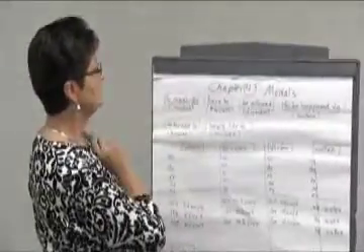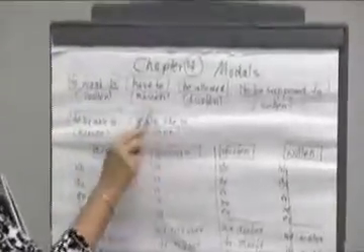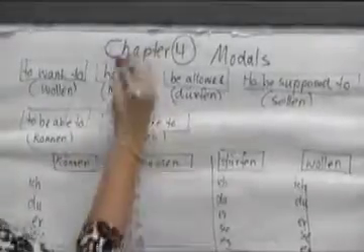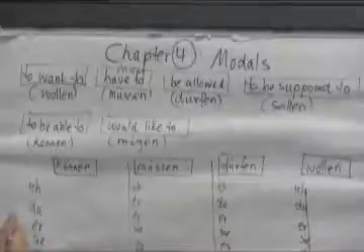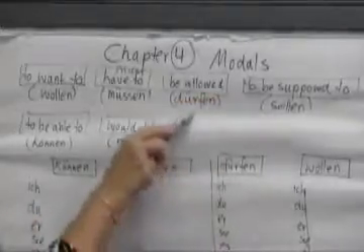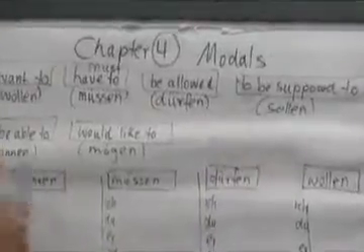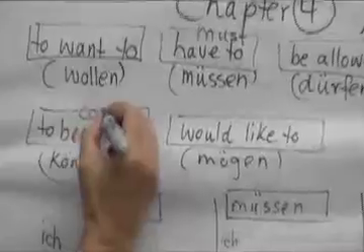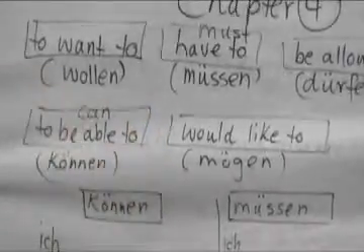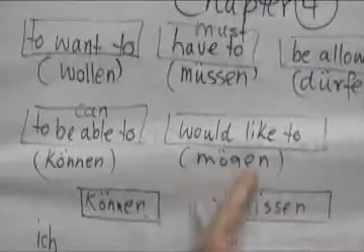To want to, in German, wollen. To have to, in German, müssen. In English we can also say must. You must do something or you have to do something. To be allowed to, dürfen. To be supposed to, sollen. To be able to, können. In English we also say I can do that or I'm able to do that. And would like to, mögen.